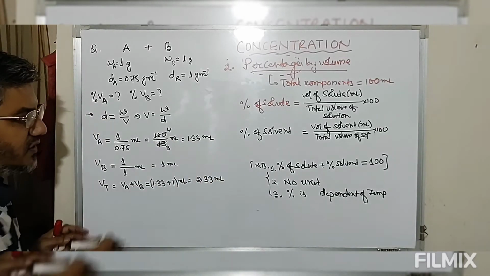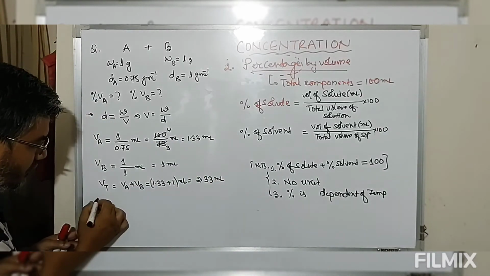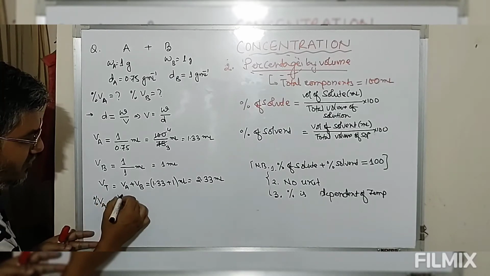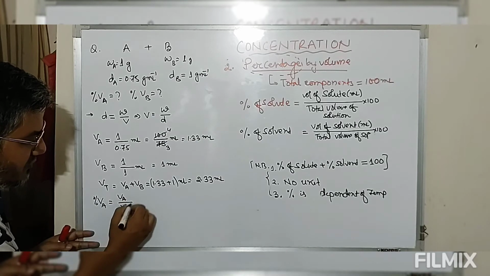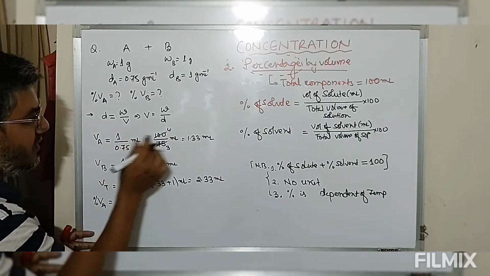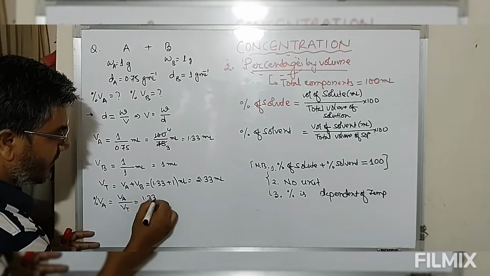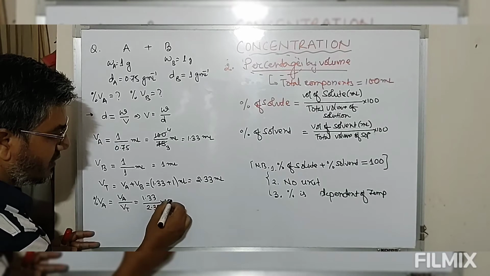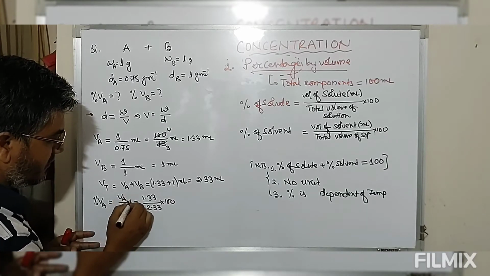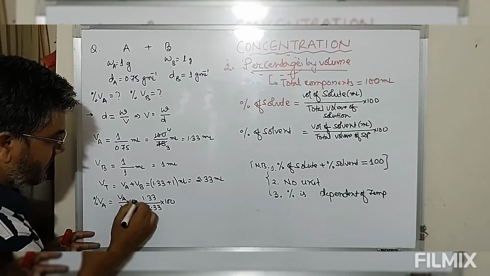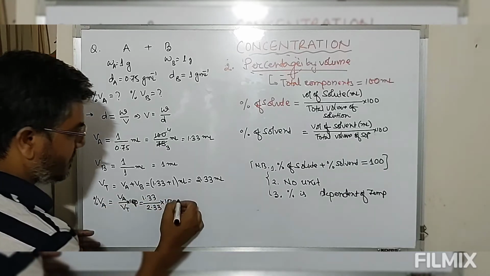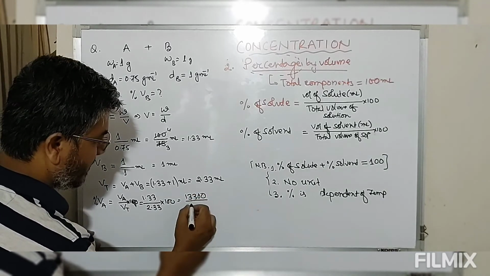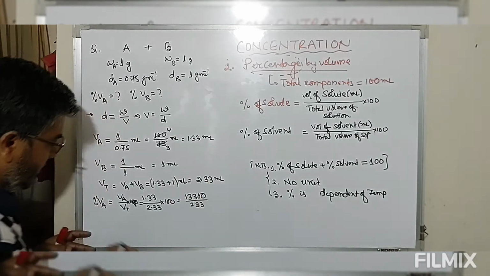Now we have volume of the components, we have total volume. So now we can define volume percentage of A as volume of A divided by total volume. Volume of A is 1.33, divided by total volume 2.33, multiplied by 100. So this is volume percent, which comes out to be 13300 divided by 233.